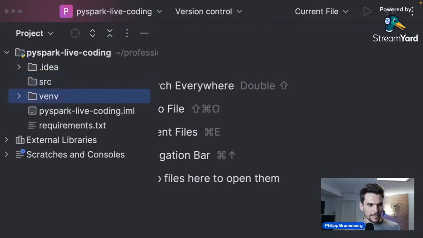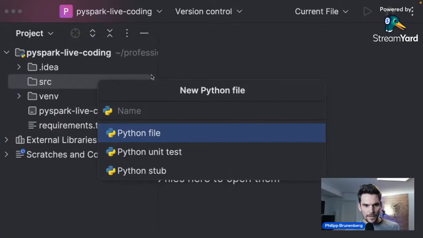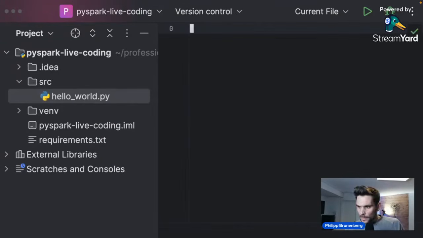So now within the source directory, I will create a Python file, which we are going to name hello_world. And in Python, it's best practice to use this snake case here.